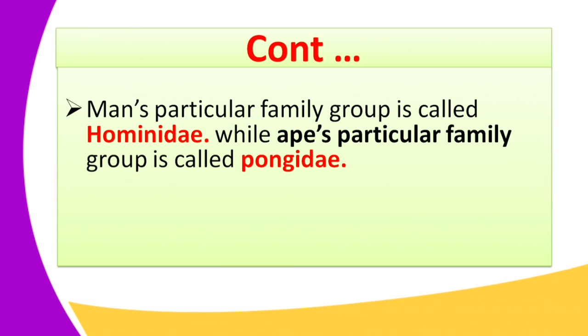Hominidae comes from the word homo, which means human being. Therefore, the group of human beings, that family group, was known as the hominidae.